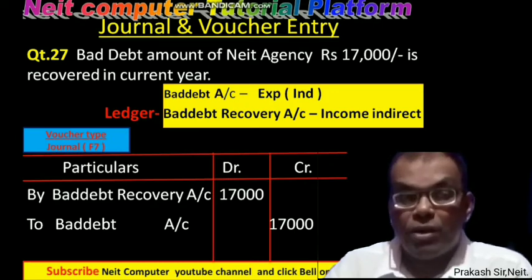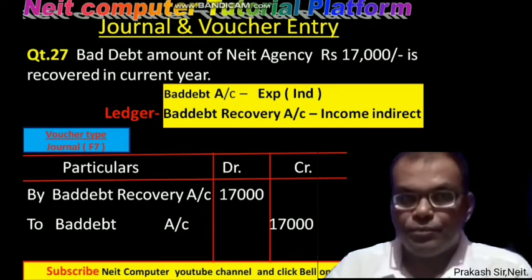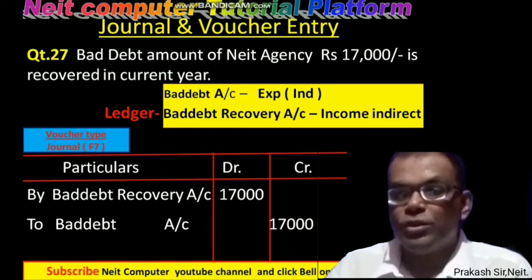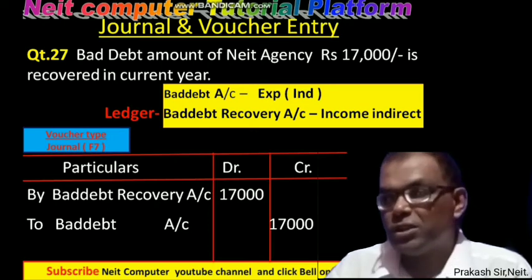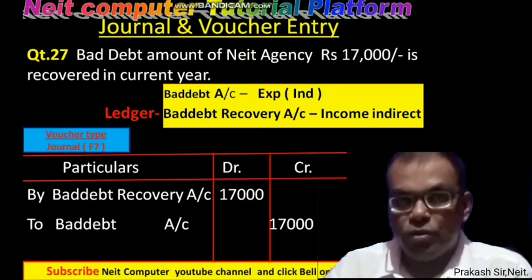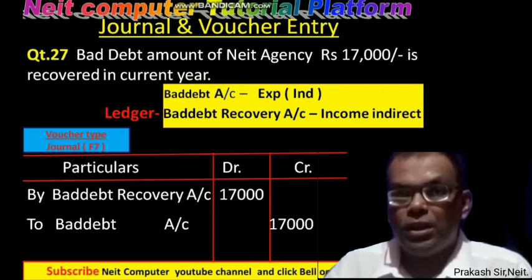In our previous question, whenever bad debt was there, that time bad debt was debit and cash account became a credit. But according to this question, bad debt recovery is there. So that is why bad debt recovery is debit, and bad debt account becomes a credit, that is 17,000. As there is no use of a cash account or a bank account, that is why we have to use F7 or journal voucher.